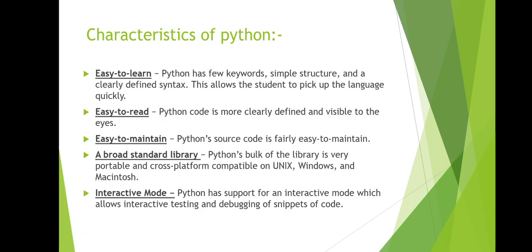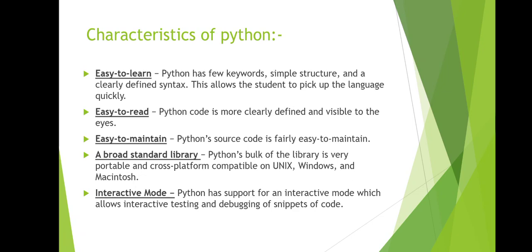Now we will move on to another topic, the characteristics of Python. Before learning the Python language, we should definitely know the characteristics of Python. The first one is easy to learn. The Python language is very easy to learn.